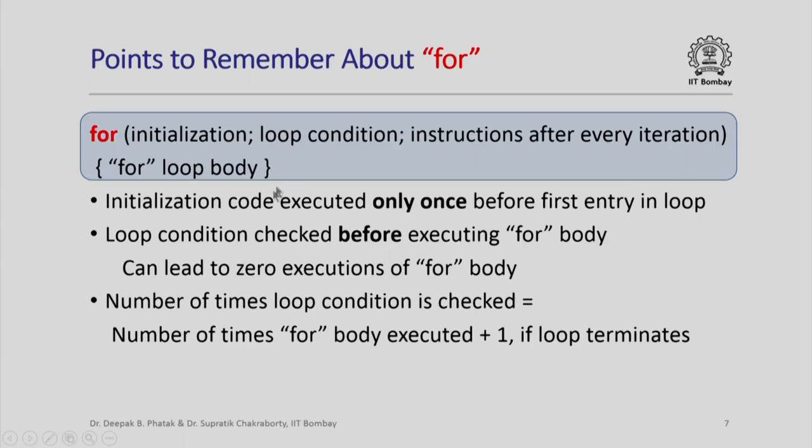Clearly, the number of times the loop condition is executed is 1 plus the number of times the loop body is executed, because the last time the loop is executed, if the loop terminates, the loop condition will evaluate to false, and the loop body will not be executed that last time. Therefore, the number of times the loop condition is checked is the number of times the for body is executed plus this one last time when the loop condition evaluates to false and control comes out of the loop.